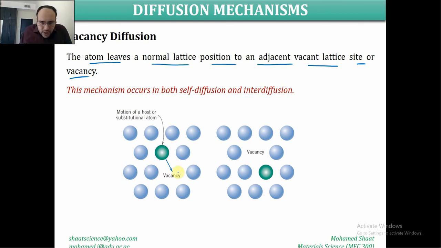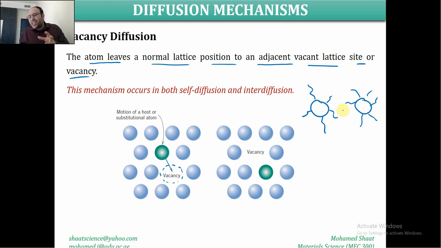As shown here, for example, there is an empty lattice site. If we heat the material, this atom is going to migrate. It's going to leave its lattice site and attain this new vacant lattice site that is already empty. So there is no exchange here. The amount of energy needed would be lower than in an exchange process, because to exchange two atoms, there is one atom here and another atom here, and each atom has its own bonds with the neighbor atoms.